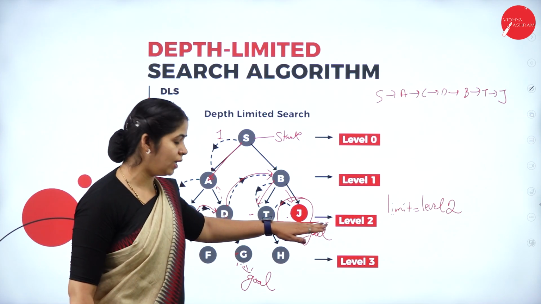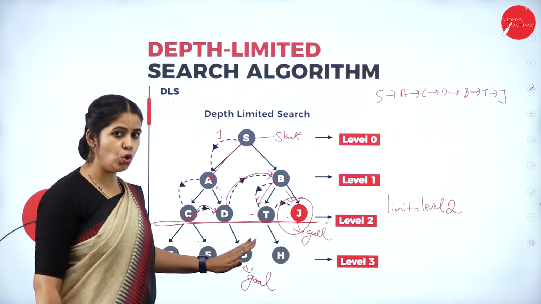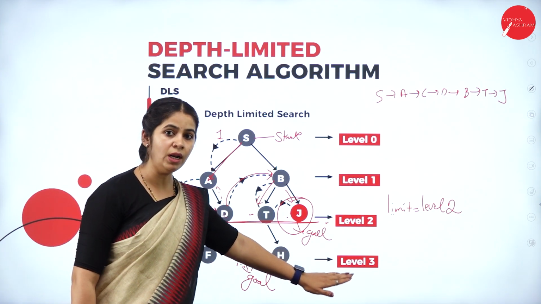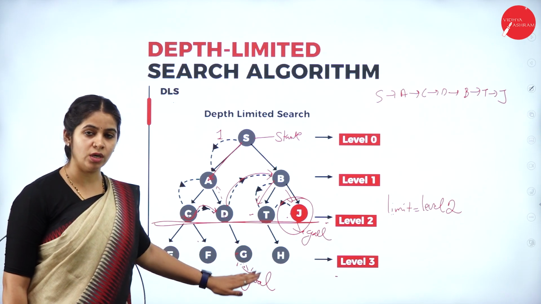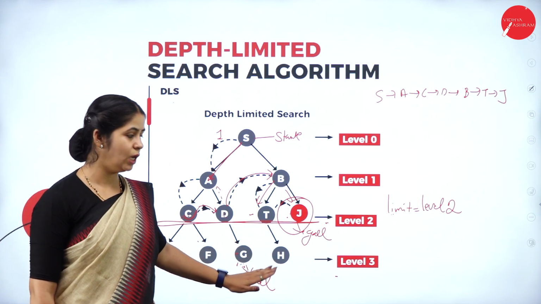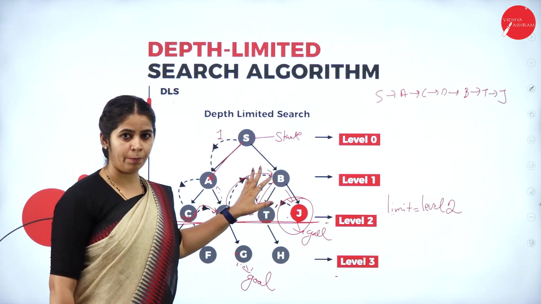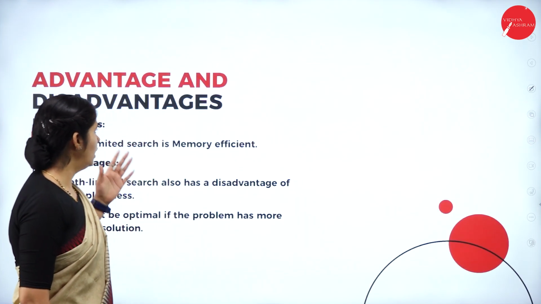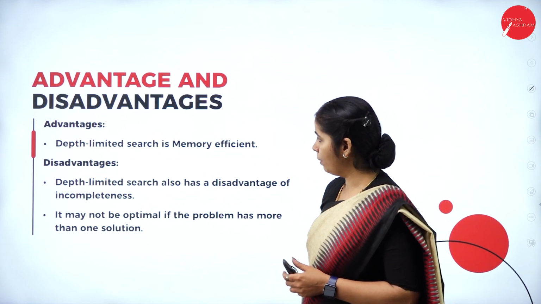Because we have limited the search to level 2 and the goal node G is present at level 3. So it will not give the proper solution. Though the element is present, it will say that the element is not there in the tree. Understood? That brings us to the advantages and disadvantages of depth limited search.